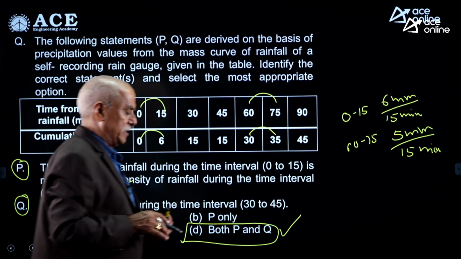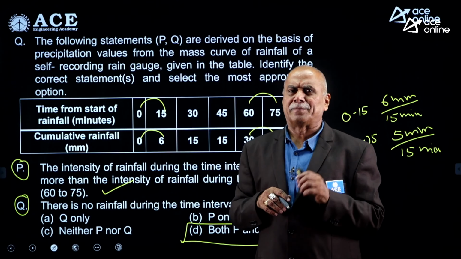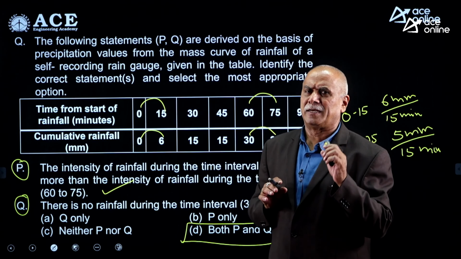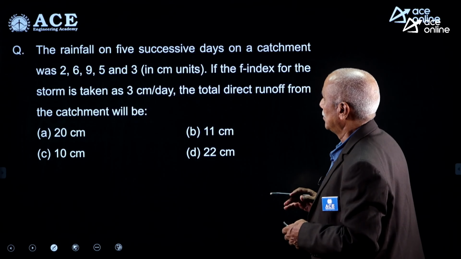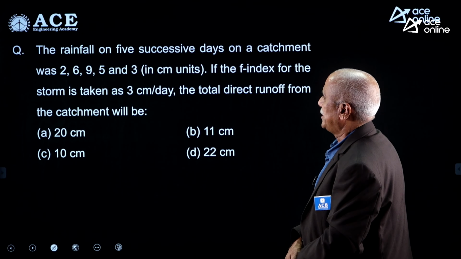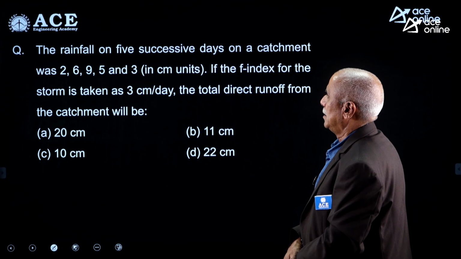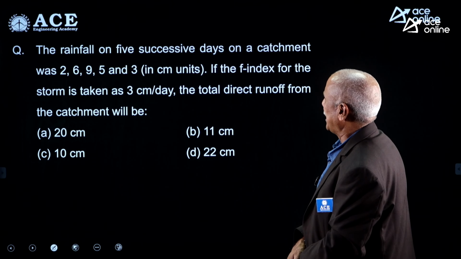Please see this question. Intensity of rainfall is depth of rainfall by time duration. Similar model, it has appeared on the previous slides also, same model.